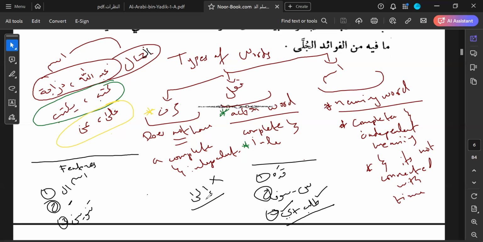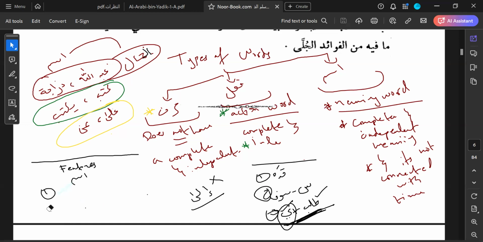No. It does not accept qad, does not accept sin or sawfa. It does not have the meaning of an order in it, nor the meaning of an order with the ya in it. Remember, in fi'l amr, both of these things should be valid. In ila, you don't find that. So ila is not a fi'l. That means, by virtue of the process of elimination, it's a harf.